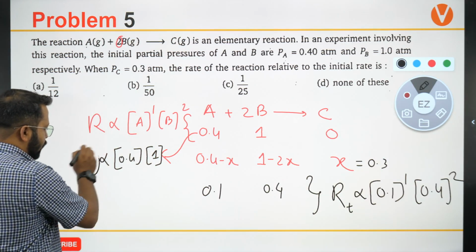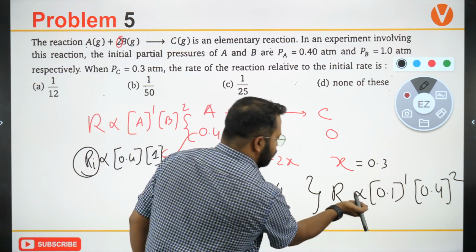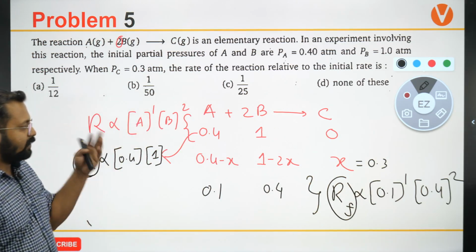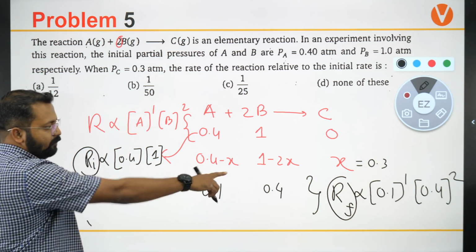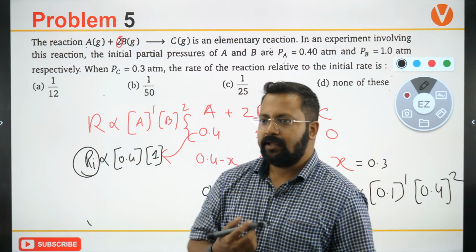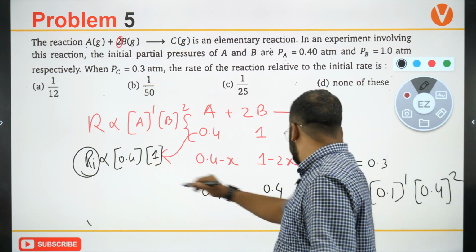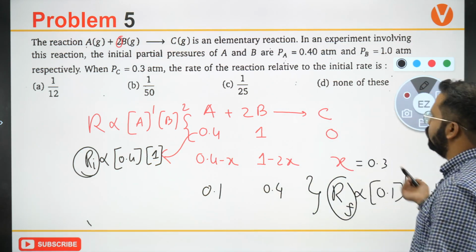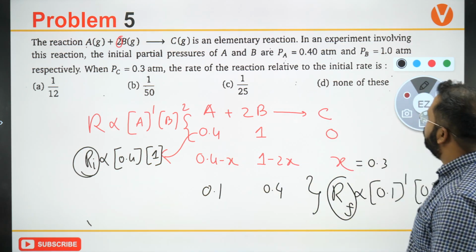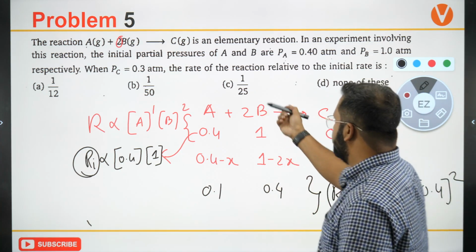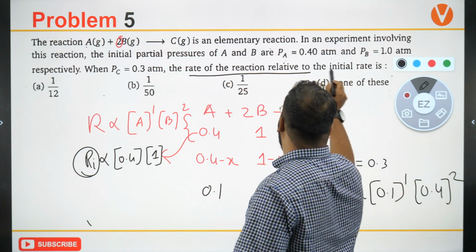So initial rate is given, and you can write this as final rate. You have to identify the ratio of these two. So Rf by Ri, the rate of reaction relative to initial.